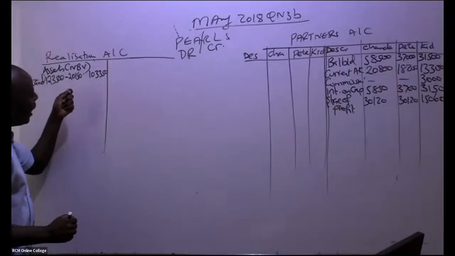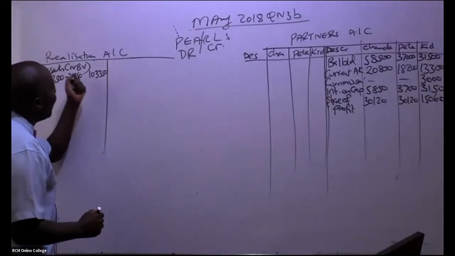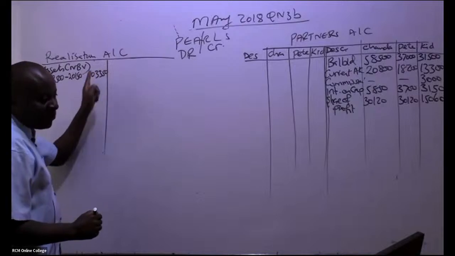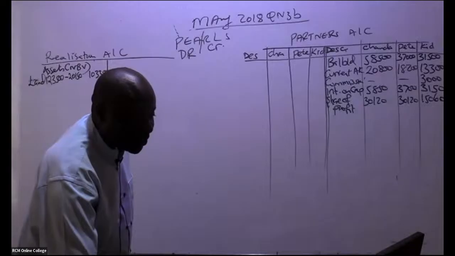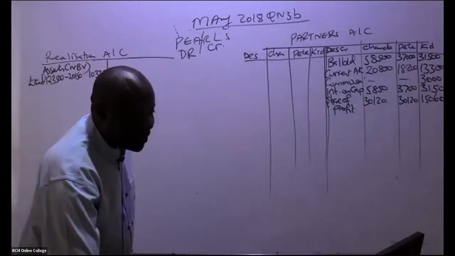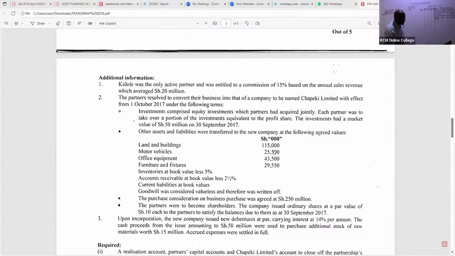Here, I'm 100% sure that most students on the realization account bring the fair values. A good number of them will come and tell you, if it's land and buildings, why can't we pick this figure? You can see these were agreed values between these partners and the new company directors.